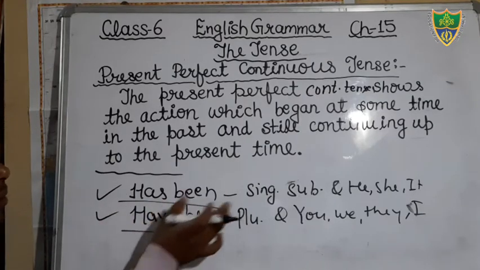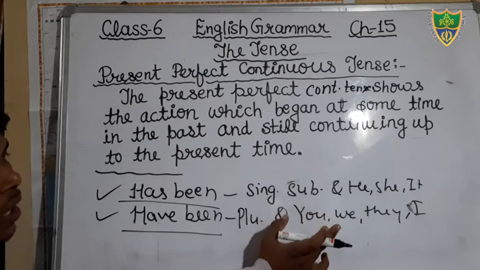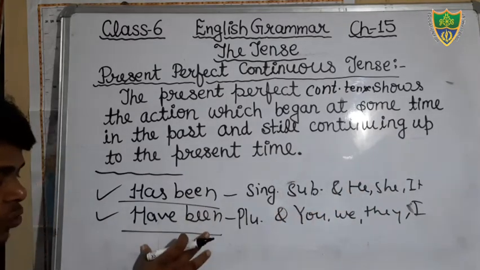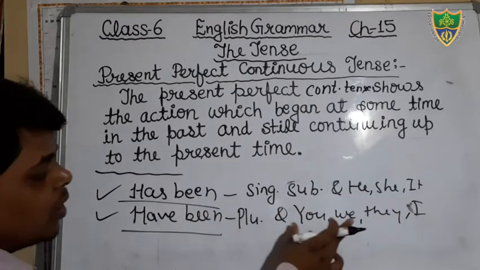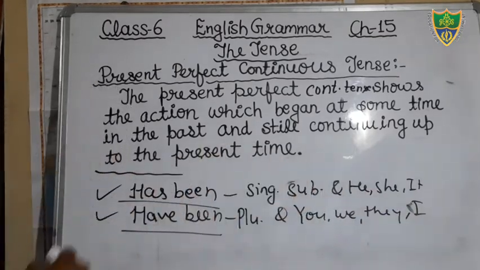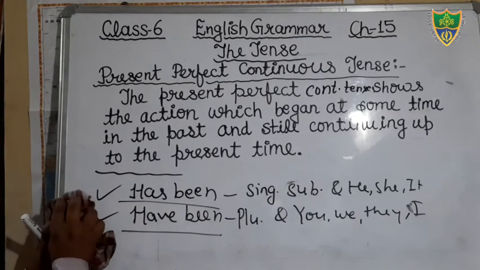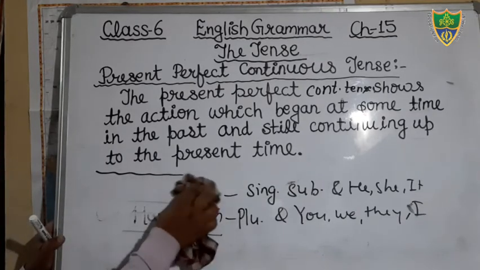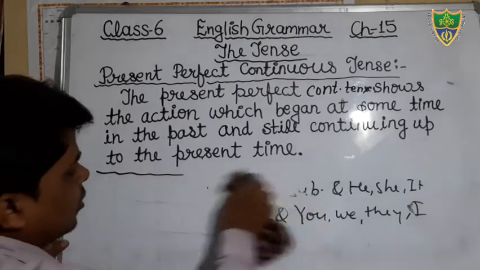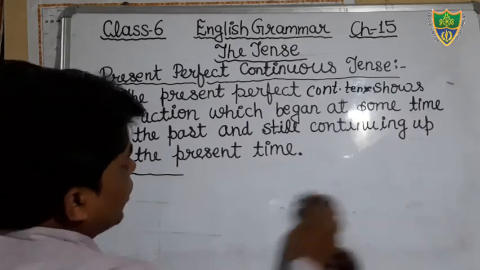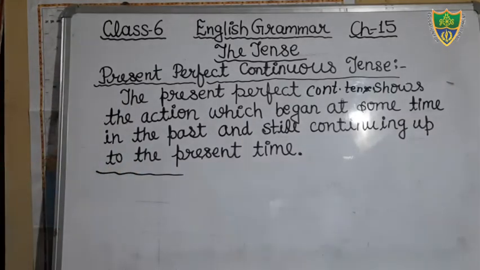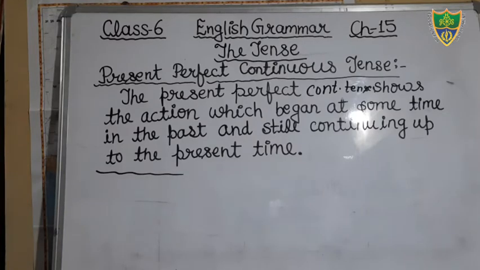We use has been with the singular subject he, she, it, and we use have been with the plural subject you, we, they, and I. You write up to this only, no need to write the rest, you only keep it in your mind. I will tell you in the next portion. So this is your present perfect continuous tense. I hope that you all have written. It is also given in your book, you can also write from there.